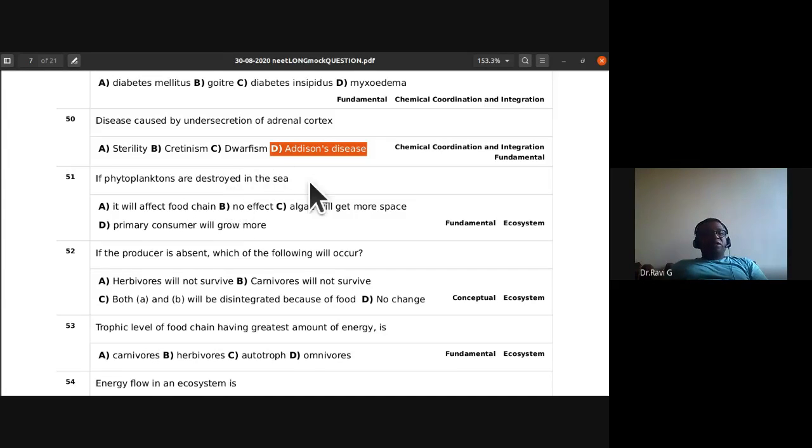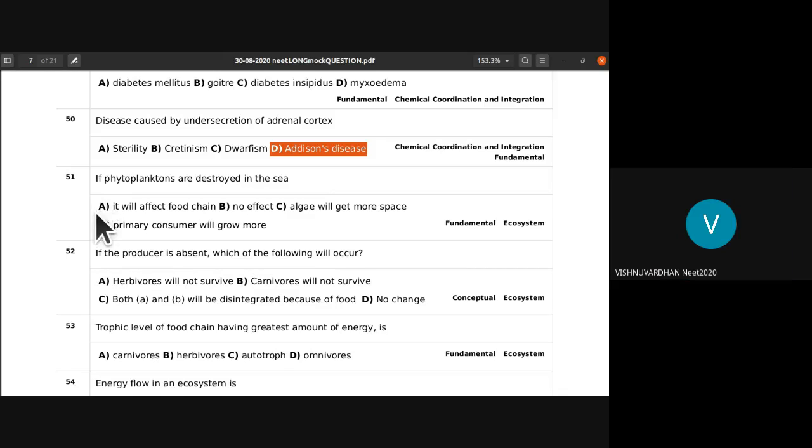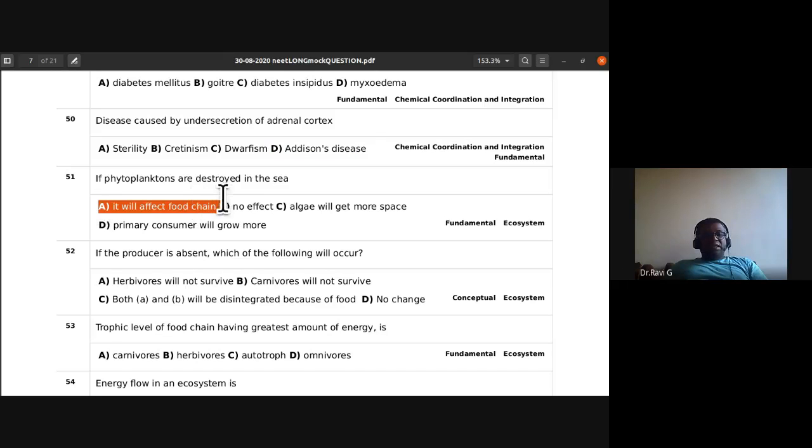if phytoplanktons are destroyed in the cell, C, it will affect food chain, no effect, algae will get more space, primary consumer will grow more. It will affect food chain. So this is the right answer. It will affect the food chain.